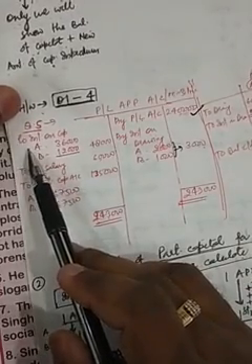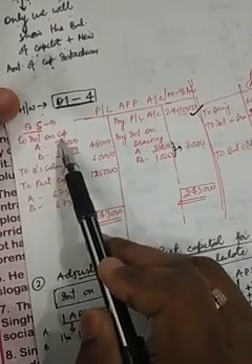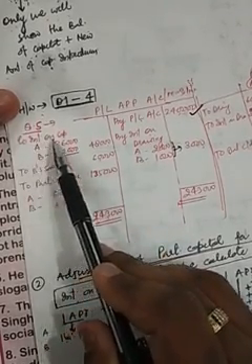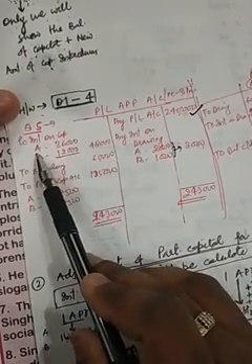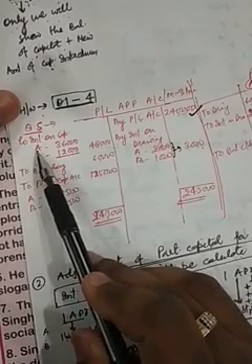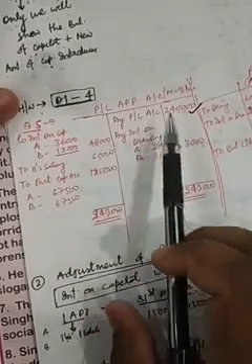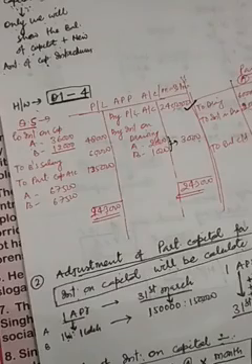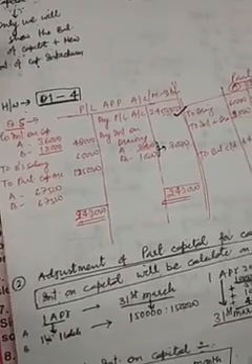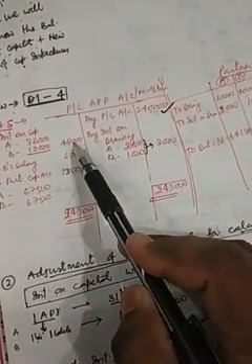In the debit side, first of all, we will write to interest on capital. We will calculate interest on capital. To interest on capital: on A's capital, 6 lakh is given, 6 lakh into 6 by 100, at the rate of 6%, which is 36,000.